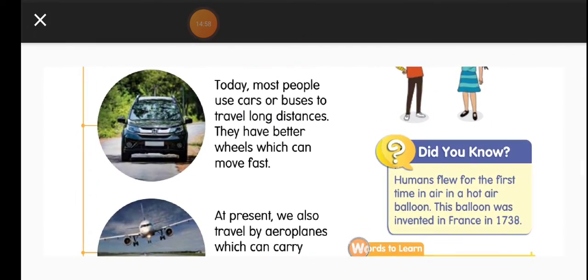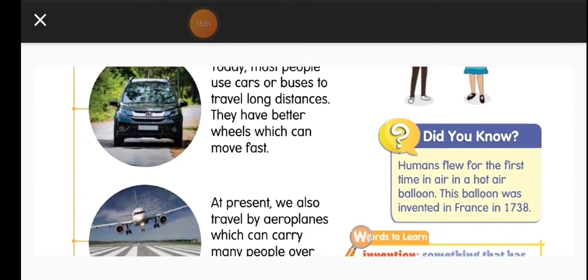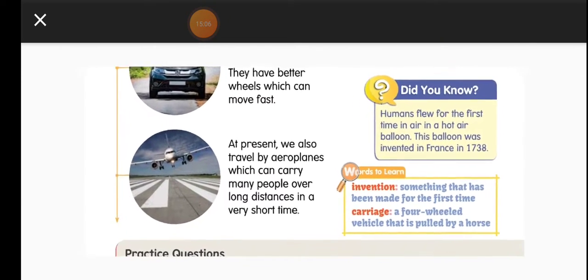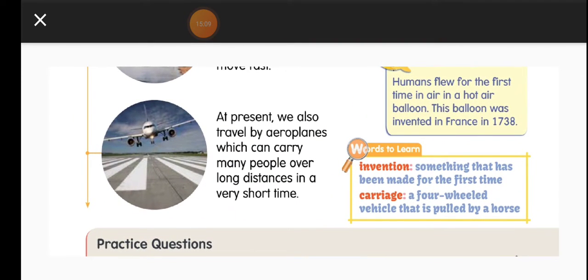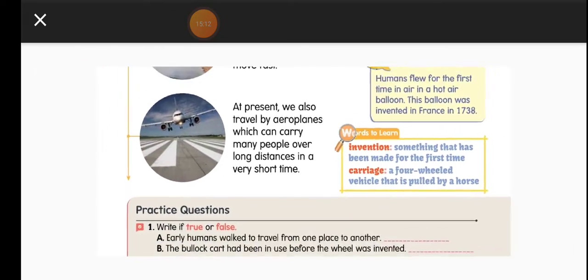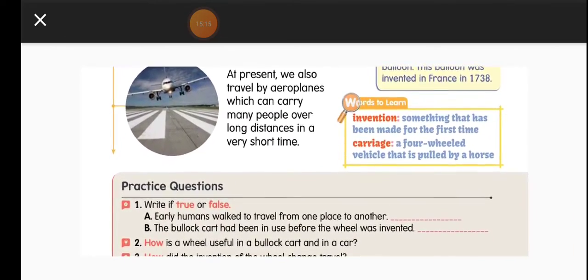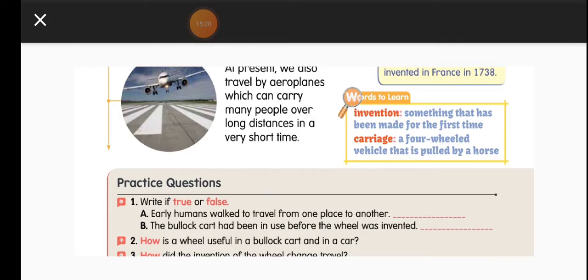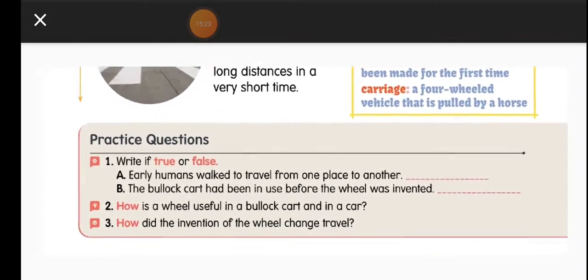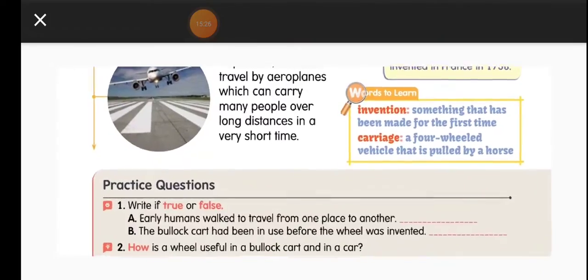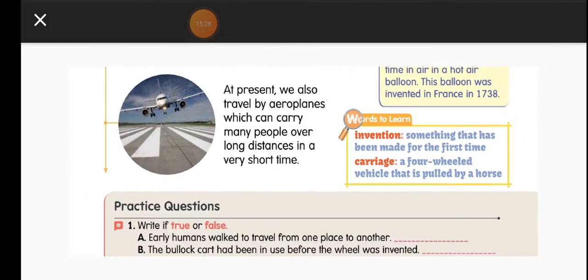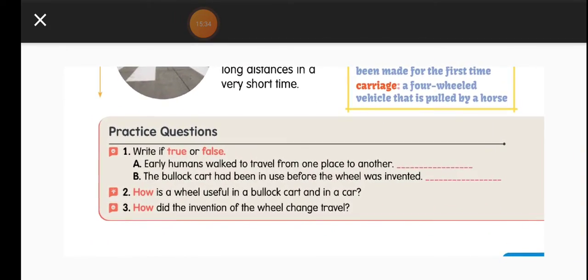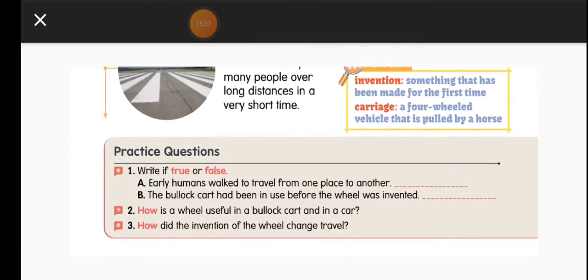And today, most people use cars or buses to travel long distances. They have better wheels which can move very fast. Because of the wheels, these vehicles are moving so fast. At present, we also travel by aeroplanes, which can carry many people over long distances in a very short time. We even prefer aeroplanes, but it is a little costly. So those who can afford it choose aeroplanes to travel long distances.